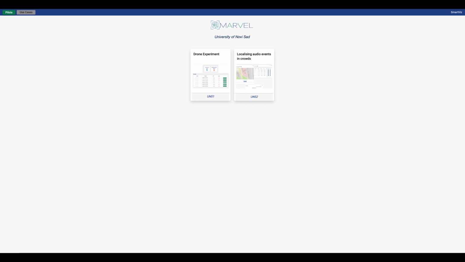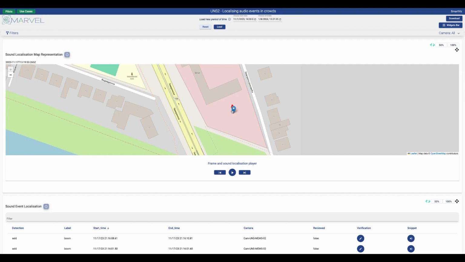Upon entering UNS2 through SmartViz, the dashboard presents a collection of visualization widgets, capturing events from the selected time period in various formats. The Sound Localization Map Representation widget adds another layer of sophistication. By pressing the play button, we can visually track the direction of the detected sounds as they unfold. This feature enhances our situational awareness, allowing for more effective security control in crowd areas and localizing the sound direction.